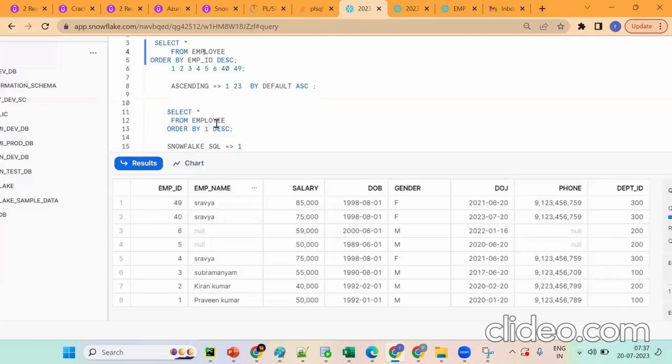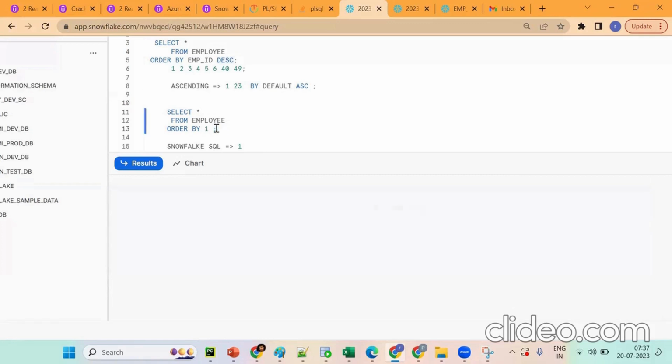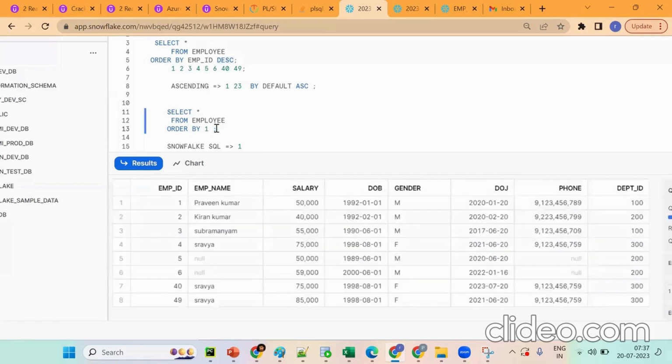The link is expiring, so come back, we'll see the same. Try to join the same link. So you got the pointer: this way you can get ORDER BY 1 descending, in the sense of your first column. When I put it without DESC, it will be an ascending sort. By default it will be an ascending sort when you don't mention anything.